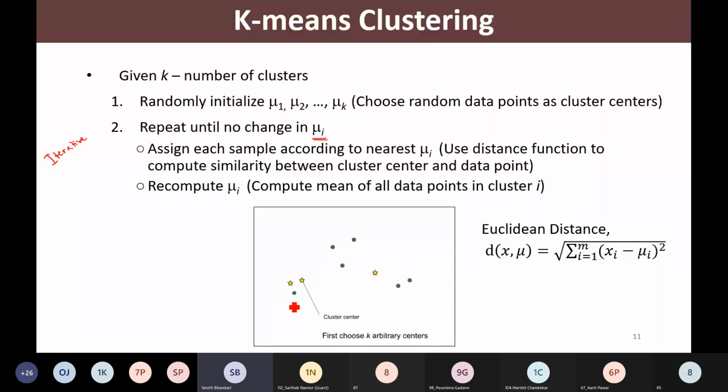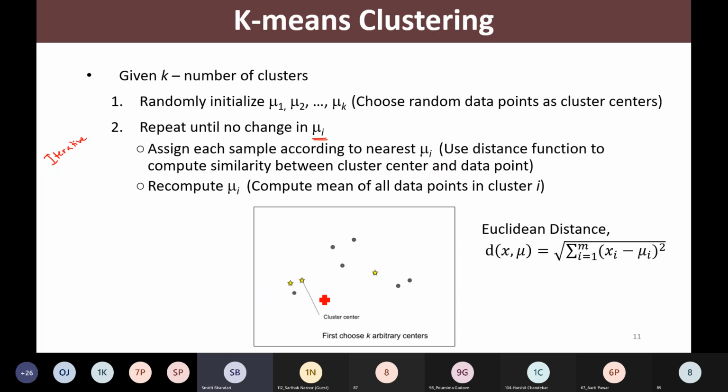Now every data point is assigned to one of the clusters. I'll repeat what we would like to do next: every data point we assign to the nearest cluster center.